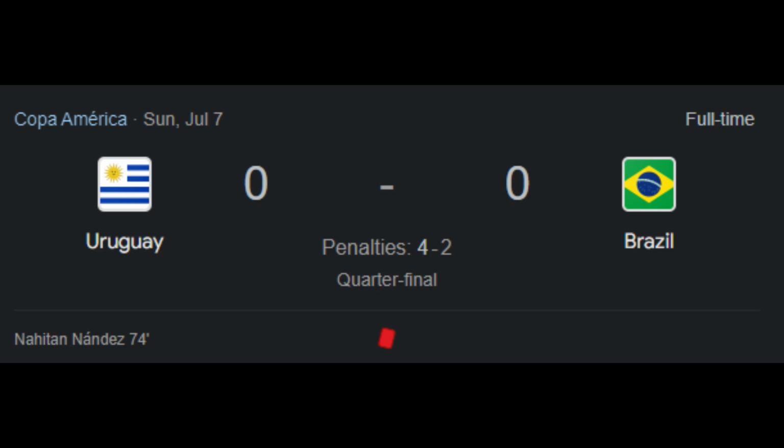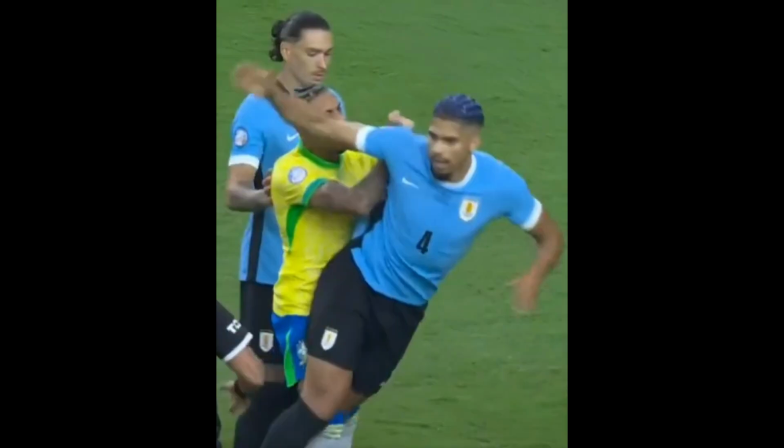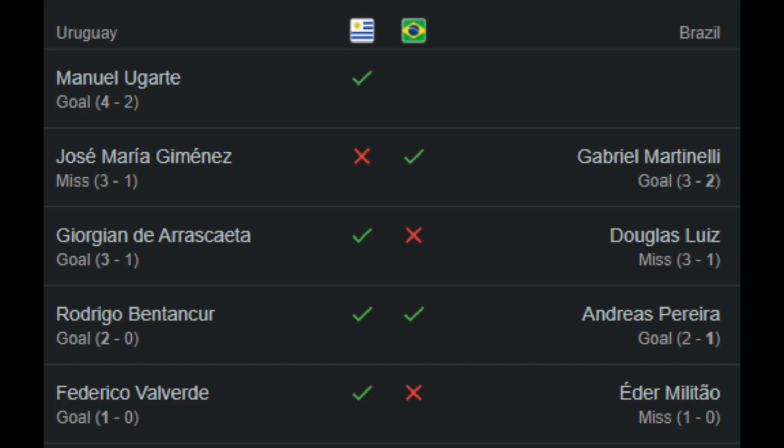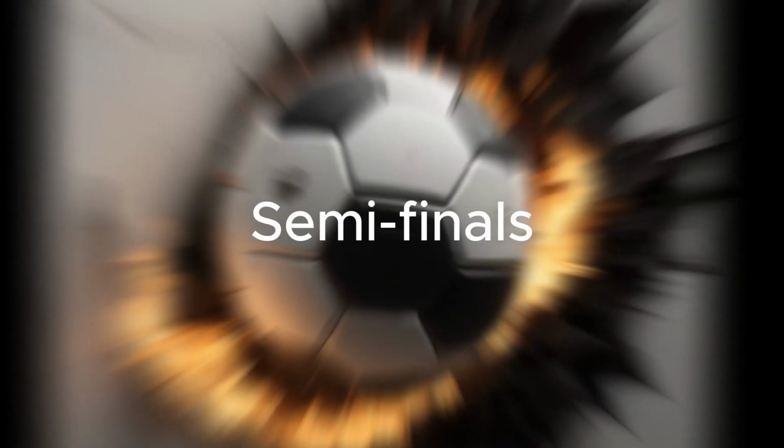In the last quarterfinal match, Brazil faced Uruguay. In the 16th minute of the match, Araujo intentionally ran into Endrick, and the young Brazilian was defended by Rafinha, who pushed Araujo. In the 74th minute, Nahitan Nandez received a red card for this brutal foul on Rodrigo. Ultimately, there was a penalty shootout in which the Uruguayans were better.